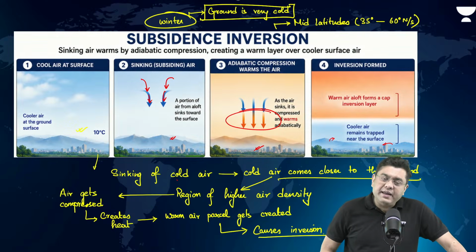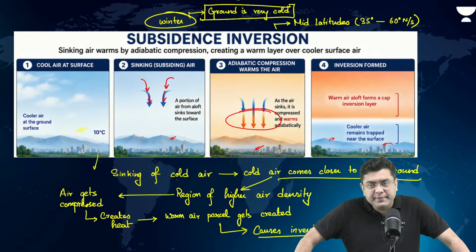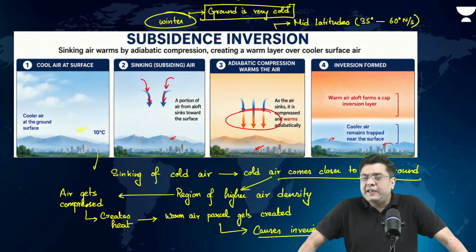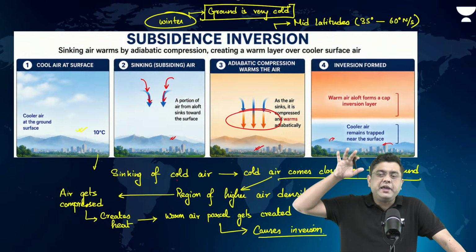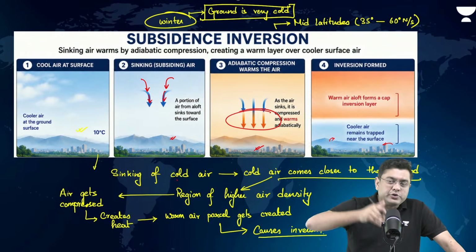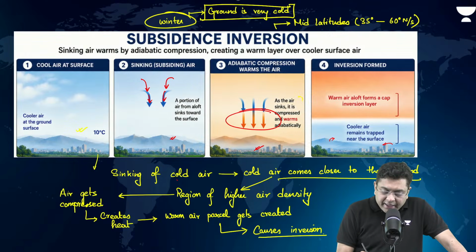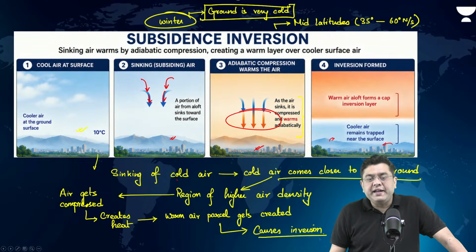Warm air will never sink into the region of cold air. Never. It can never happen. Okay, so sinking will always happen as long as the air above is cold. But as it starts to sink, it gets compressed and it warms adiabatically. I hope that is understood.